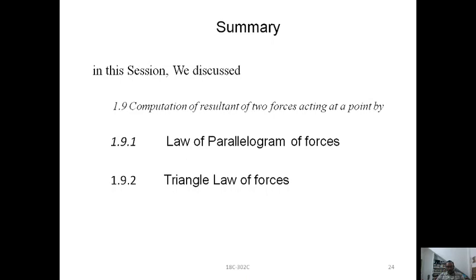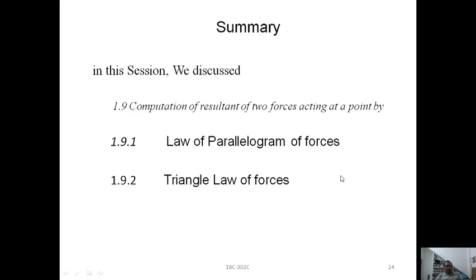We also better understood that whenever we are asked to find the resultant, you should find the magnitude of the resultant and the direction of the resultant. In addition to this, we have to complete the diagram with all the details of your findings for a better understanding of your conclusions.